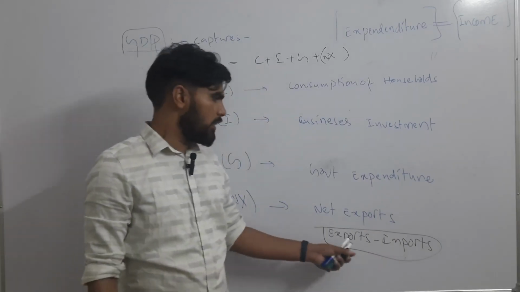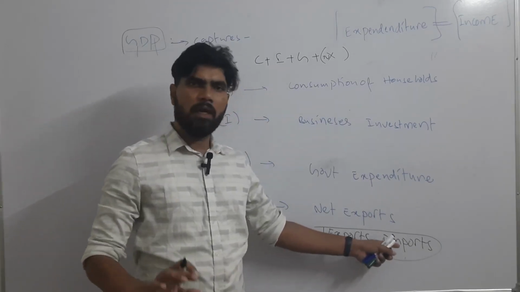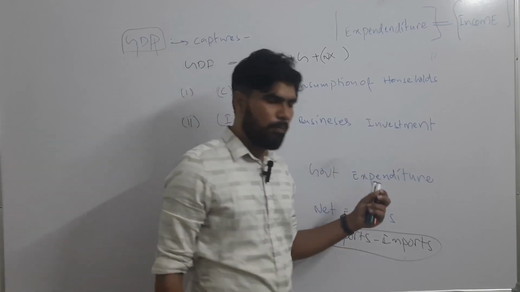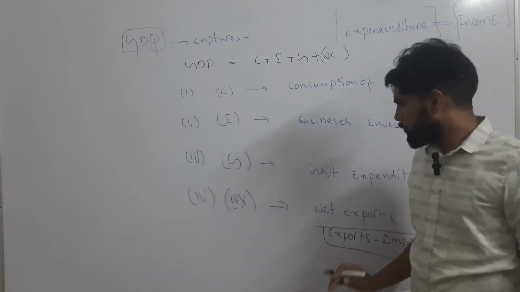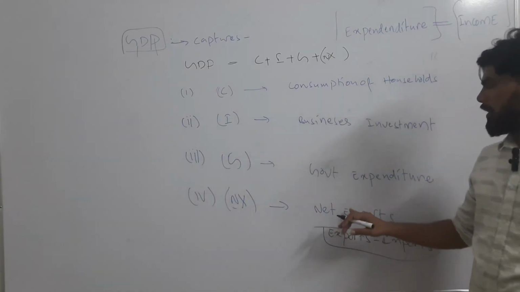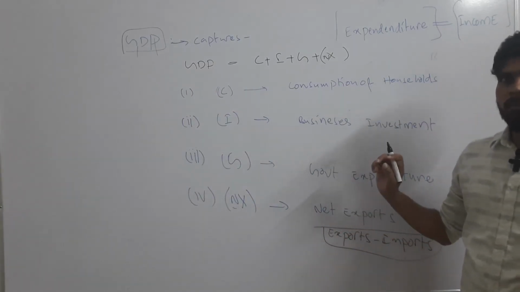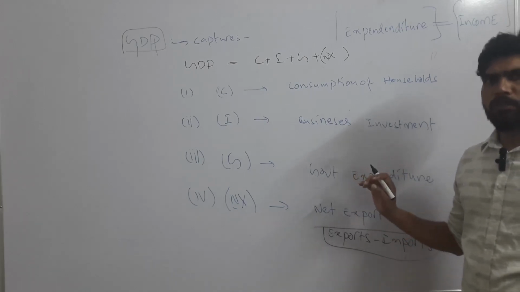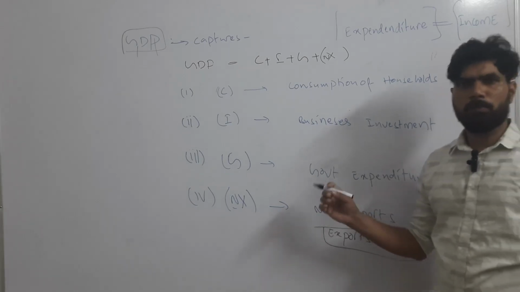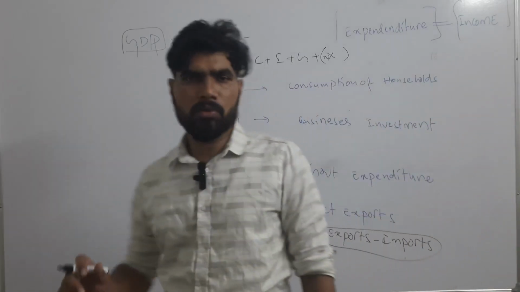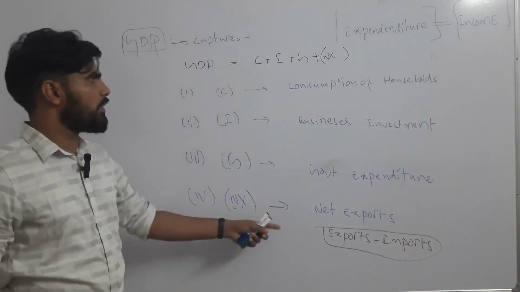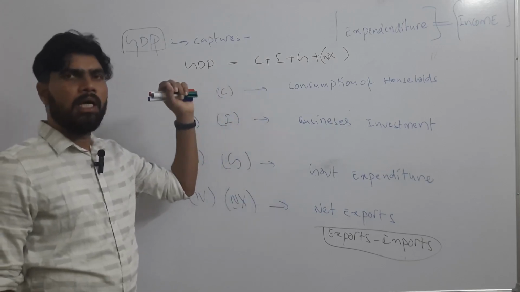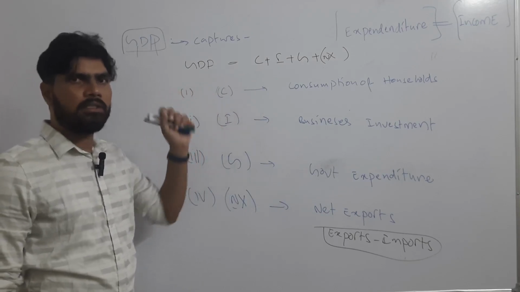Generally our imports are much more than our exports, so net exports are for the most part negative. However, we are including the net exports in the calculation of GDP.